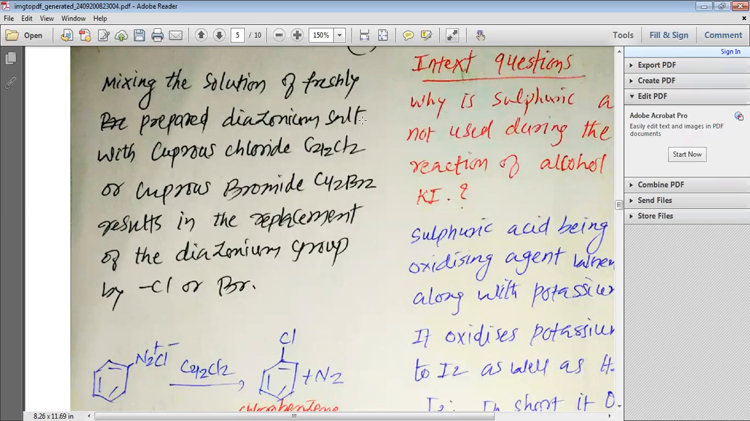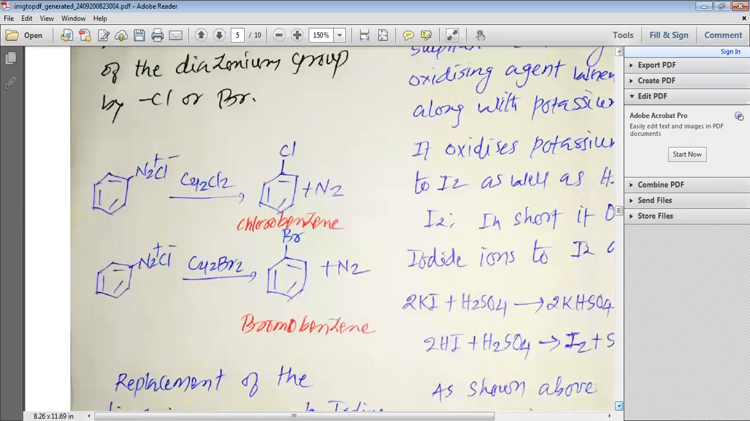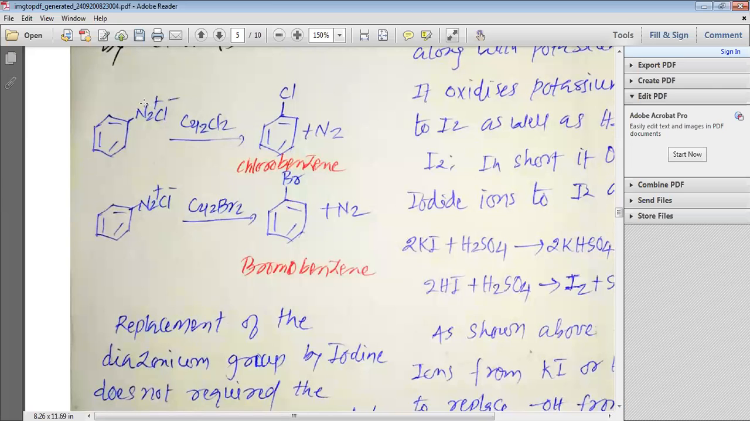Mixing the solution of freshly prepared diazonium salt with cuprous chloride, Cu2Cl2, or cuprous bromide, Cu2Br2, results in the replacement of the diazonium group, that is the N2 group, by Cl or Br. Look, the diazonium group N2+ Cl- is replaced by Cl or Br. If benzene diazonium chloride is allowed to react with Cu2Cl2, we get chlorobenzene. If benzene diazonium chloride is allowed to react with Cu2Br2, we get bromobenzene.